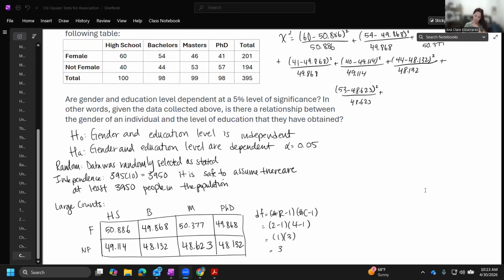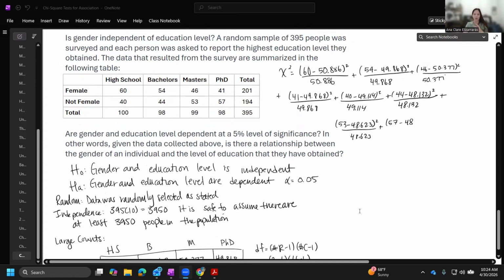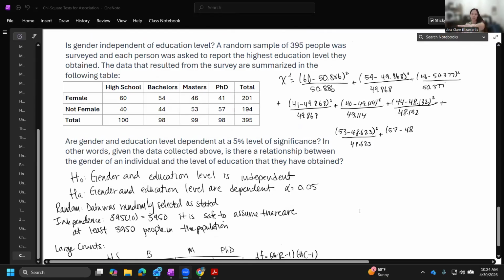Plus, lastly, PhD not female, 57 observed minus the expected. Okay, so then we would sum all of that. You can see it in the top right-hand corner. If I scroll down on the right-hand side, you can see all of those values together.